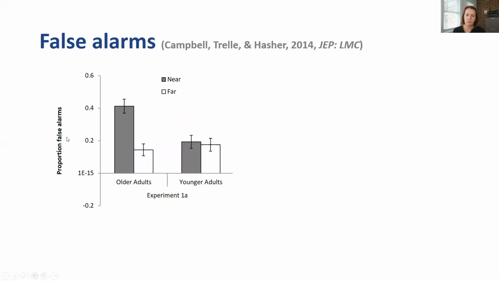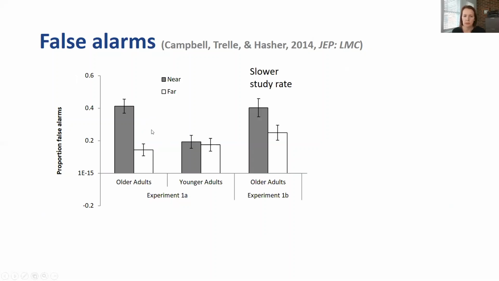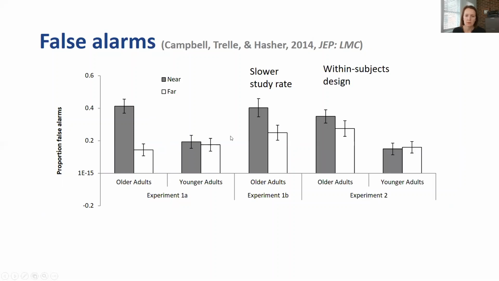This is proportion of false alarms here on the y-axis, and this is from experiment 1. We can see that for older adults, they're making many more false alarms to these near rearrangements than to the far ones. Whereas for young adults, it doesn't really make a difference how far apart they were in the study list. And we replicated that in another group of older adults given a slower study rate. They're still making more false alarms to near than to far. And again, this was all between subjects. In a second experiment, we replicated the effect using a within subjects design, with older adults again making more false alarms to the near rearranged than the far.